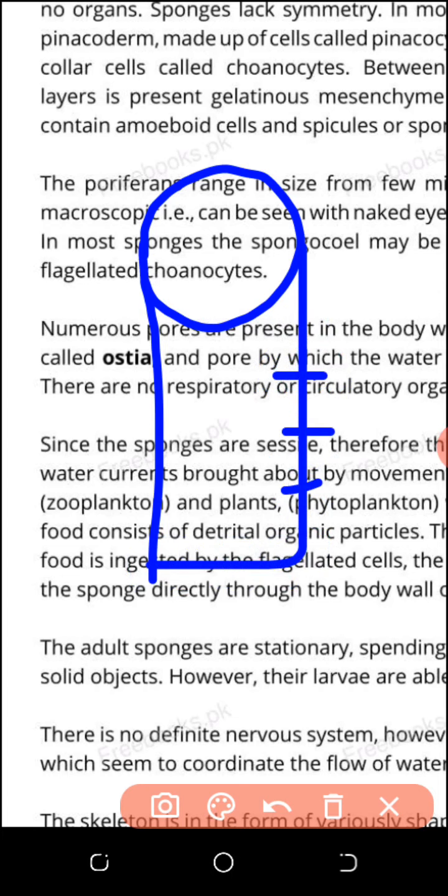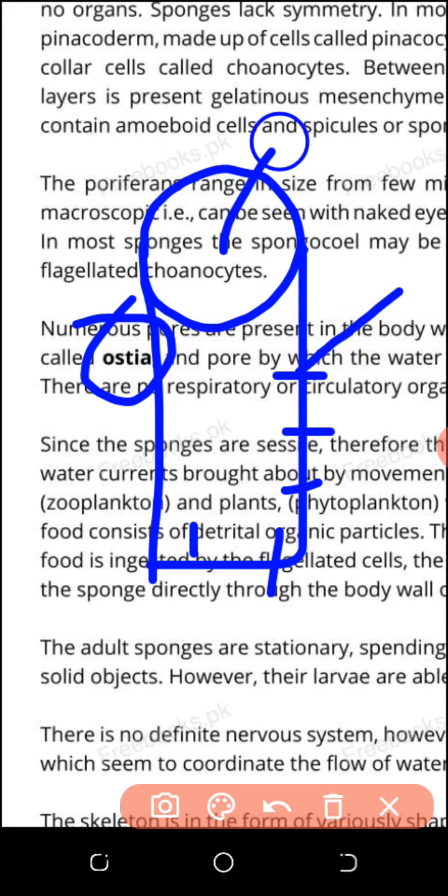These small pores are called ostia. It is written here. And one large pore is called osculum. These large pores are present to remove the water with the waste product. Water will enter through small openings with the food, and food will be digested, and the remaining digestive waste product and nitrogenous waste will come out along with water by the large opening osculum.